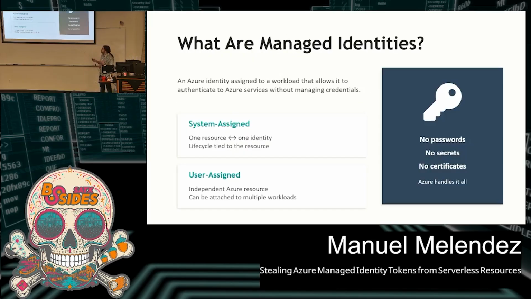So let's start. First, let's define what managed identities are. It is simply an identity attached to an Azure resource that is used to authenticate and access other Azure services. Simple as that. The nice thing about managed identities is that there are really no credentials to manage. No secrets, no passwords, and no certificates. Azure handles all of this for you. And there are 2 different types of managed identities. The first one is system assigned. Basically, it has a one-to-one relationship. You assign it to a resource and it's dependent on the lifespan of that resource. Then we have user assigned managed identities, which are standalone identities and have a one-to-many relationship. One of these can be attached to multiple resources and they're independent from the lifespan of these resources.